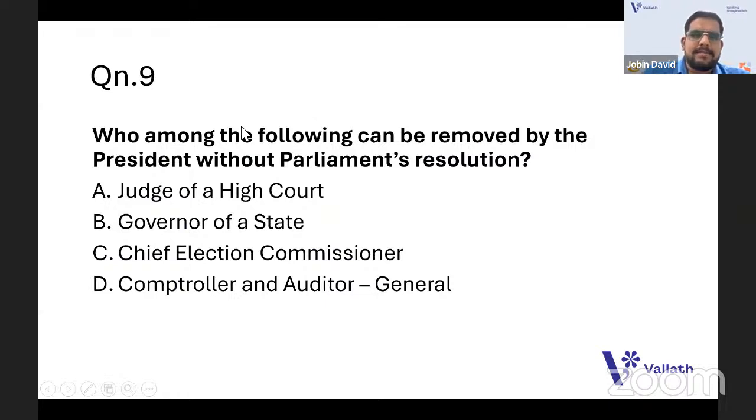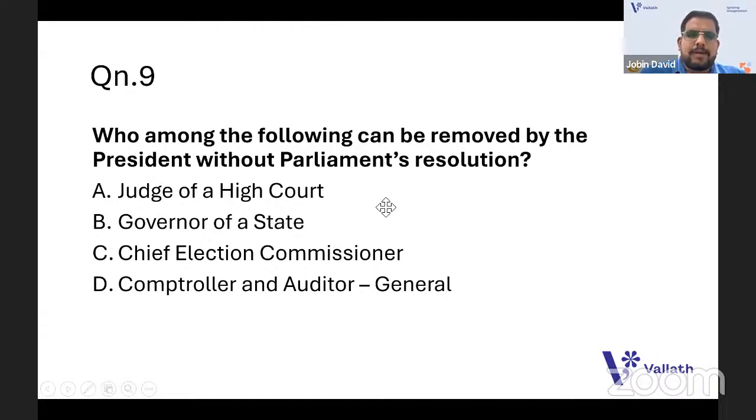Question number 9. Which among the following can be removed by the president without a parliament's resolution? Resolution means without parliament's approval. Who can be removed by the president? Judge of a high court, governor of a state, chief election commissioner, comptroller and auditor general. The CAG, the Comptroller and Auditor General, is the person concerned with the Consolidated Fund of the Government of India. He gives the approval and all.